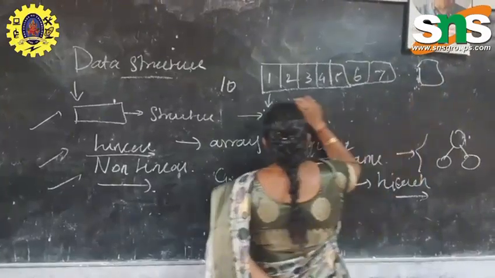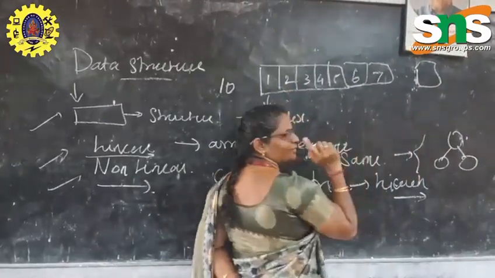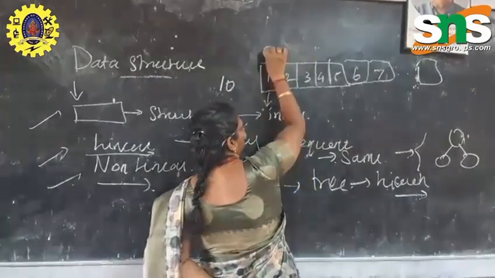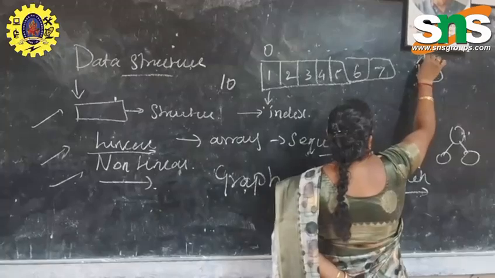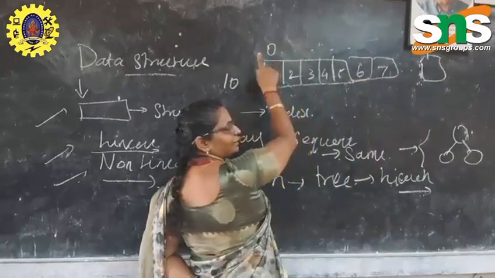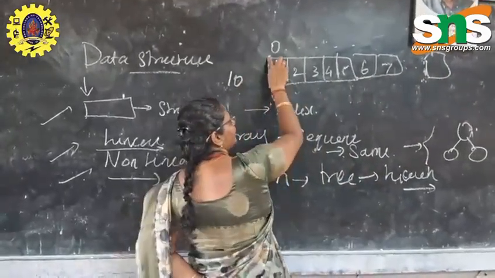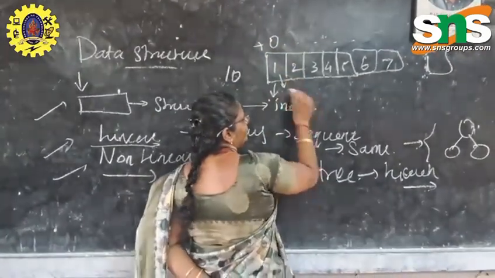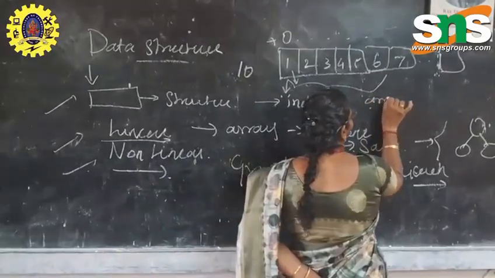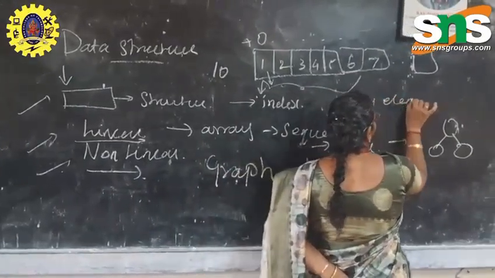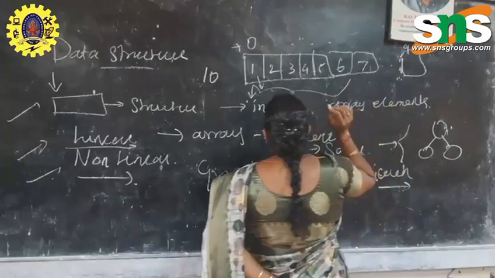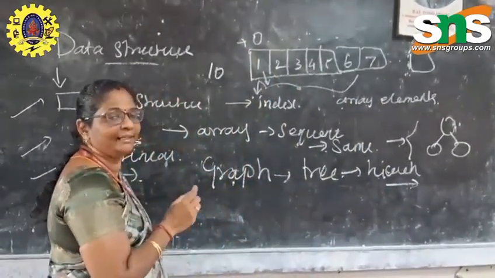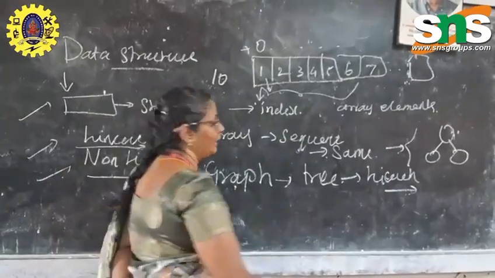We initialize the index value from 0 to 9, so the initial index value is defined as 0. These are all the array elements, and these are the index values. Based on the index value, we can access the elements from a list or an array.